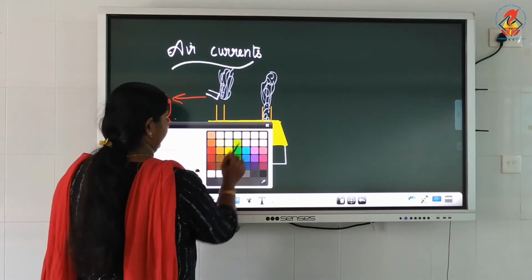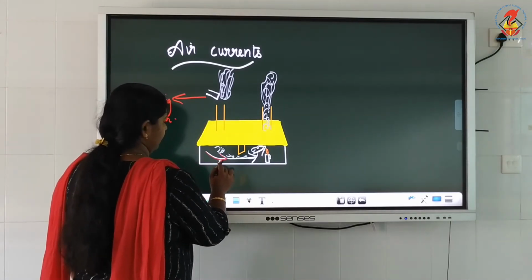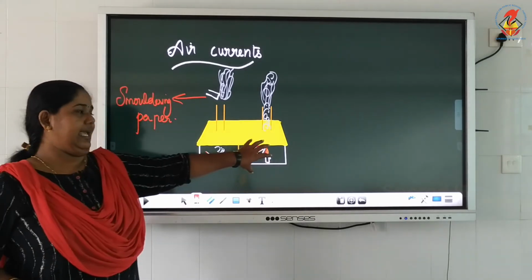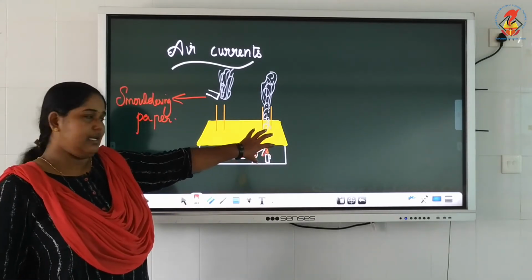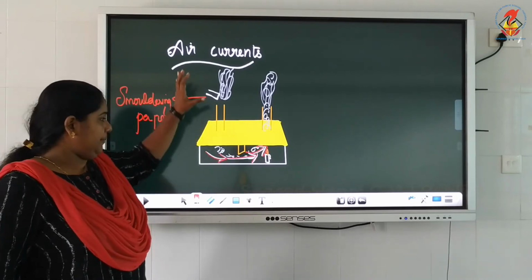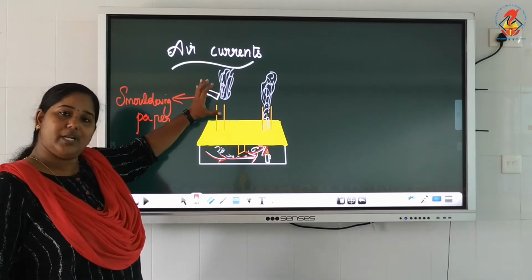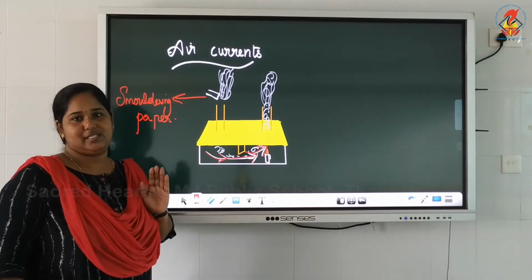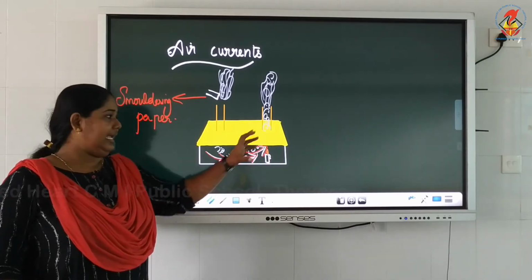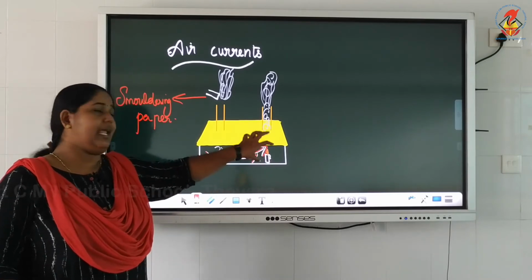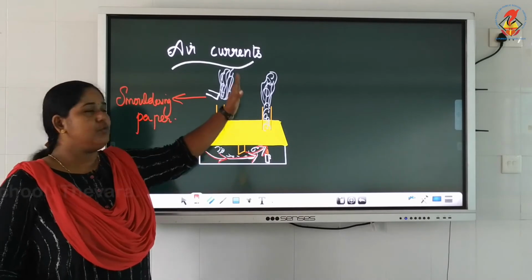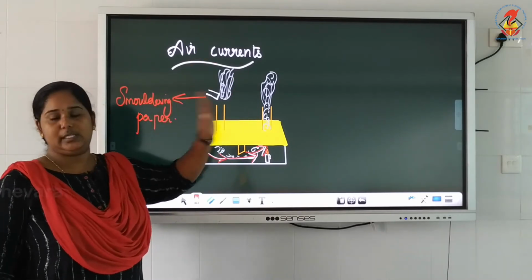I'll draw it with red. See, this space the air escaped, isn't it? And this space is occupied by cooler air. As we have kept a smoldering paper, we could see the air moving from here to take the vacant space. And again what happens? The candle is still burning, so the air above here will again start getting heated up. It will again move up.